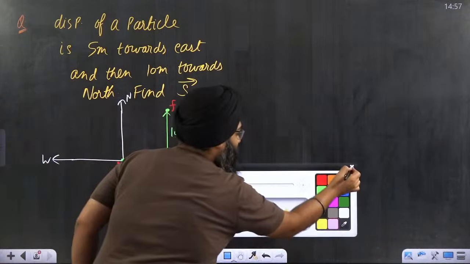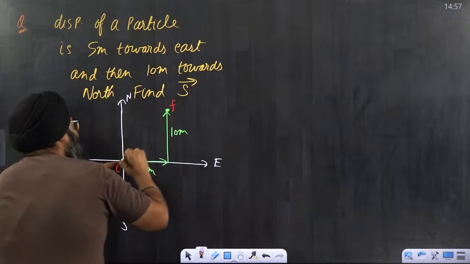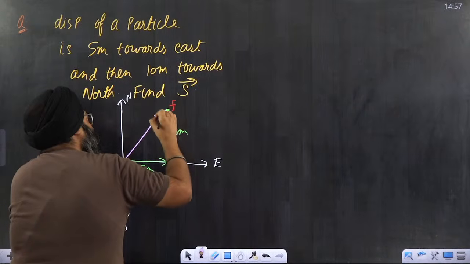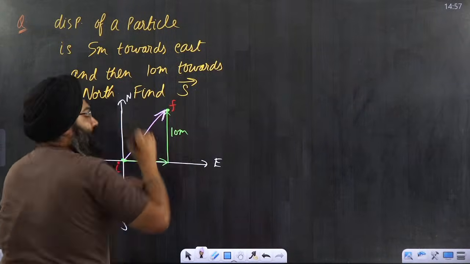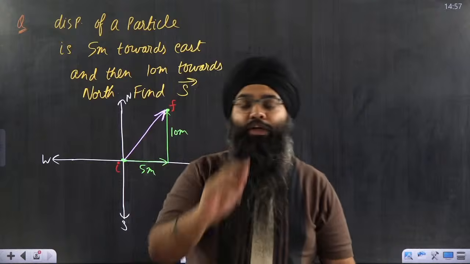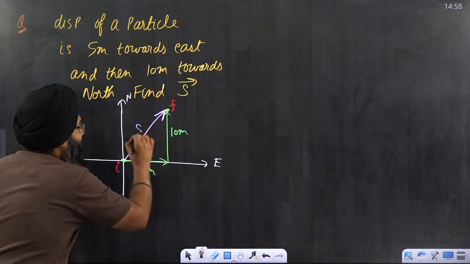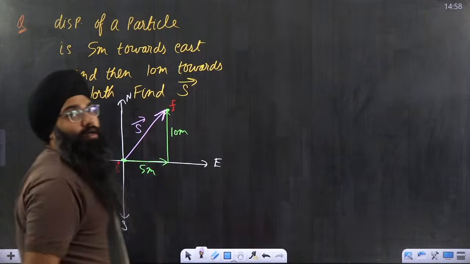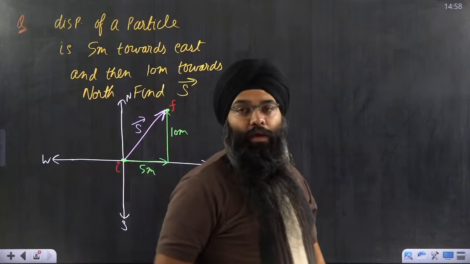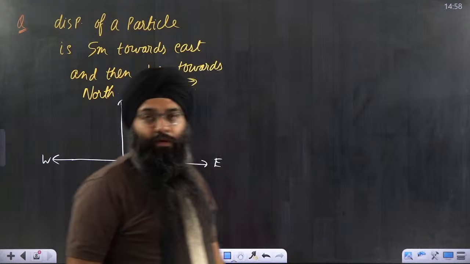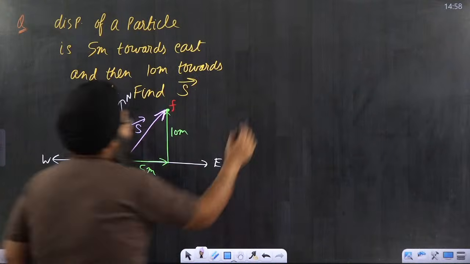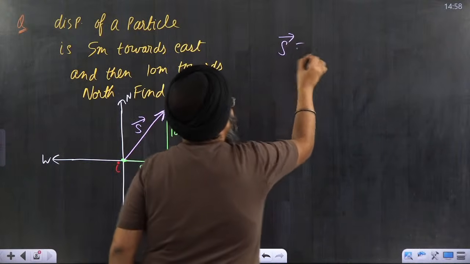So my displacement vector will be a vector joining the initial to the final point. This will be my vector joining initial to final point. And this particular vector will be called my displacement vector. This is called my displacement vector. Now, how to write this particular displacement vector? I want to write this displacement vector.